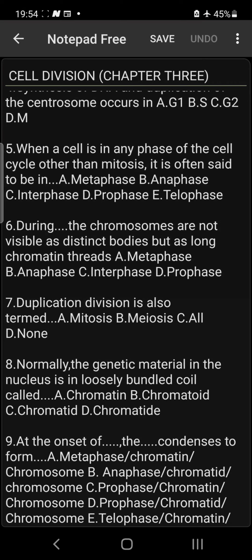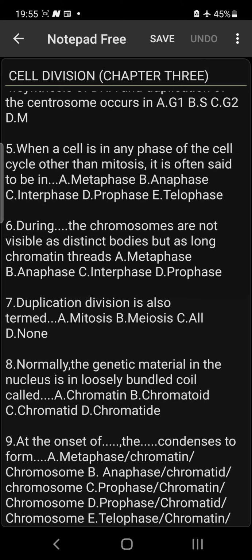Is it metaphase, anaphase, interphase, prophase, or telophase? The answer is interphase. The interphase is also called the resting stage of the cell, in the sense that the chromosomes are not yet visible. They occur as thread-like structures called chromatin. So the answer is interphase, and that is option C.